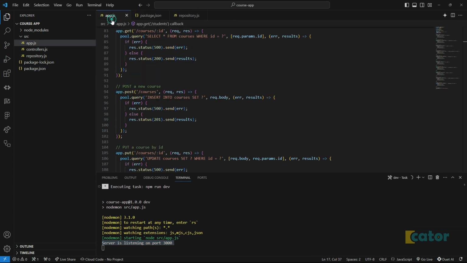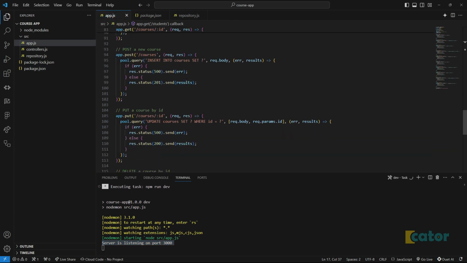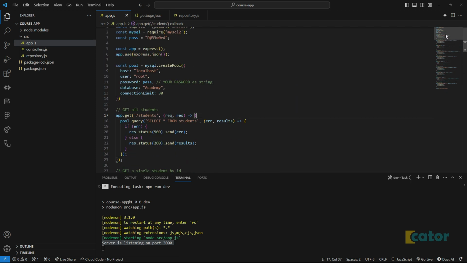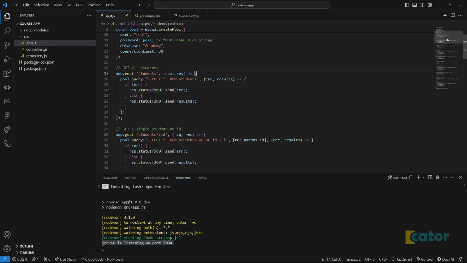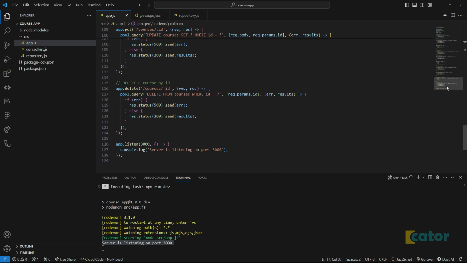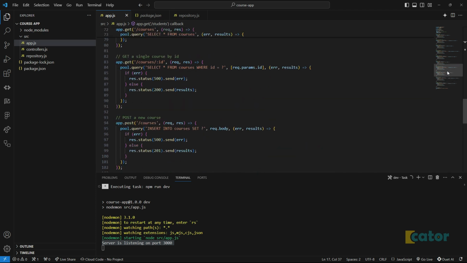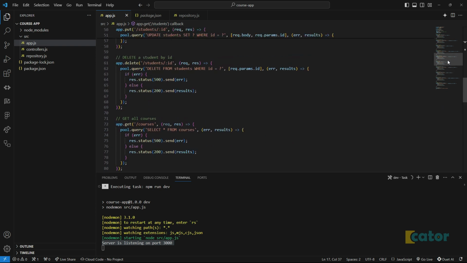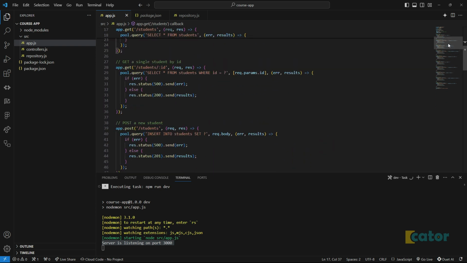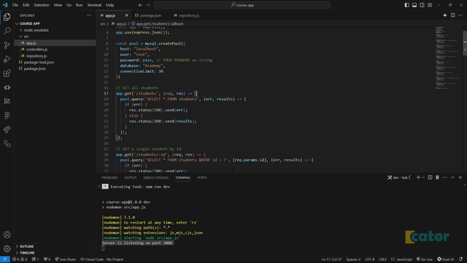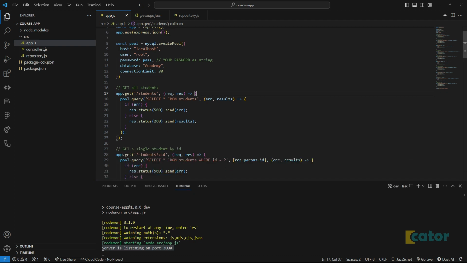What are some of the endpoints that this guy has? Okay. Maybe I was supposed to start with the marking criteria before I go through these things. Put a course by ID, delete a course by ID. Okay, I tried to do all these things. The first one is obviously get student by ID.